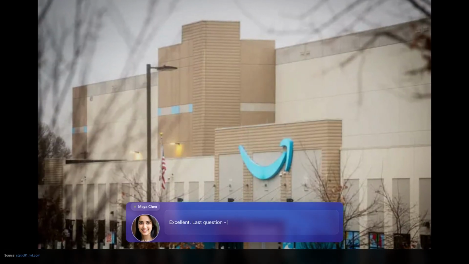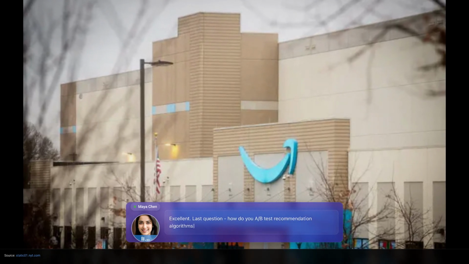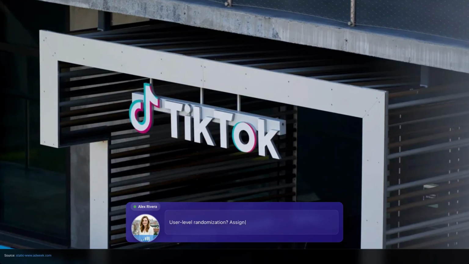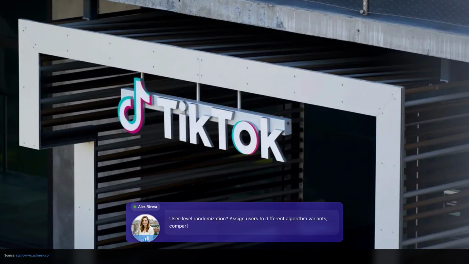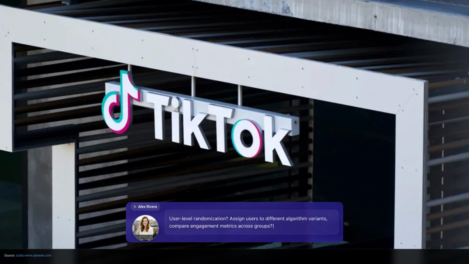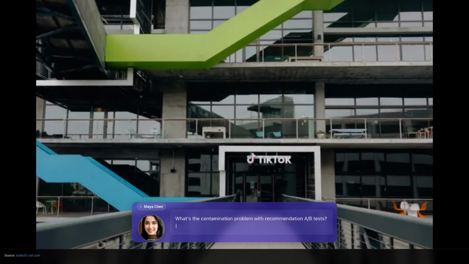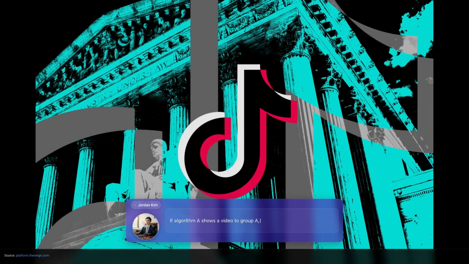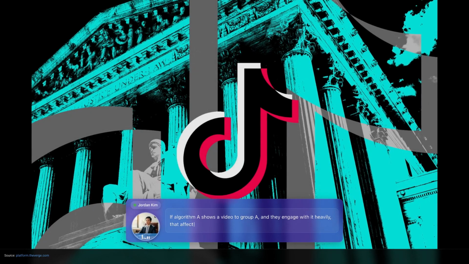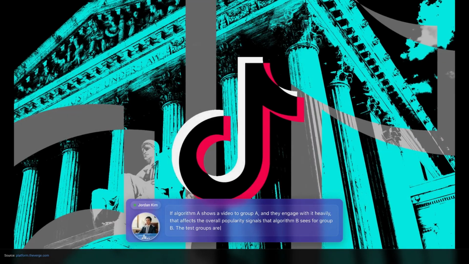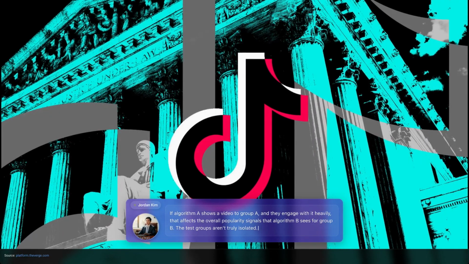Excellent. Last question. How do you A/B test recommendation algorithms when every user's feed is unique? User-level randomization. Assign users to different algorithm variants, compare engagement metrics across groups. What's the contamination problem with recommendation A/B tests? If algorithm A shows a video to group A, and they engage with it heavily, that affects the overall popularity signals that algorithm B sees for group B. The test groups aren't truly isolated.